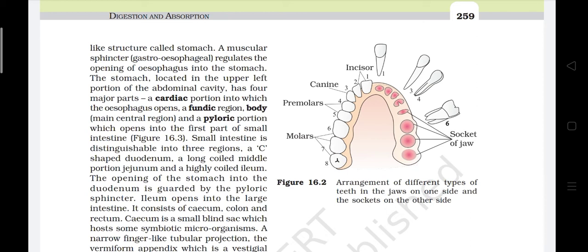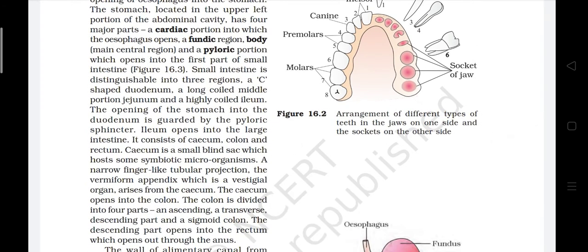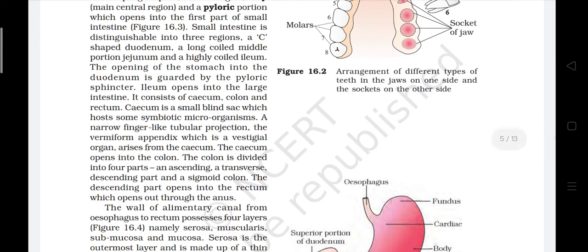Small intestine is distinguishable into three regions: a C-shaped duodenum, a long coiled middle portion jejunum, and a highly coiled ileum. The opening of the stomach into the duodenum is guarded by the pyloric sphincter. Ileum opens into the large intestine. It consists of caecum, colon, and rectum. Caecum is a small blind sac which hosts some symbiotic microorganisms. A narrow finger-like tubular projection, the vermiform appendix, which is a vestigial organ, arises from the caecum.